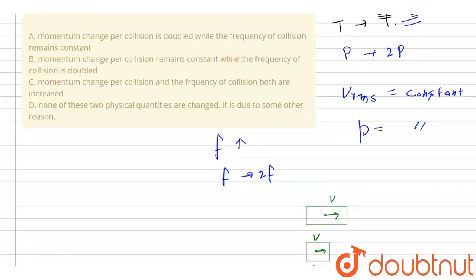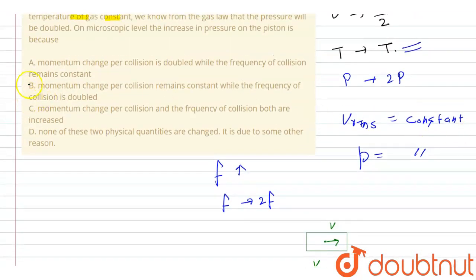So if we check the options, then option B is correct here: momentum change per collision remains constant while the frequency of collision is double.